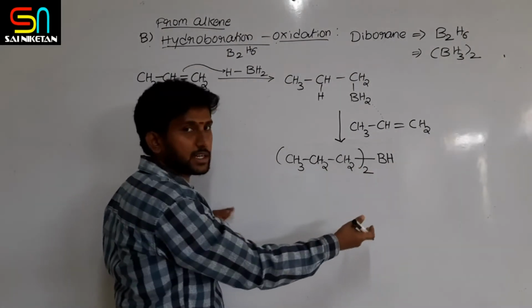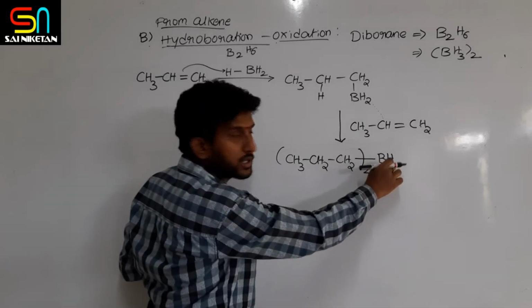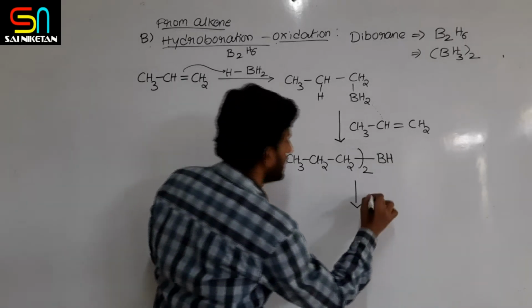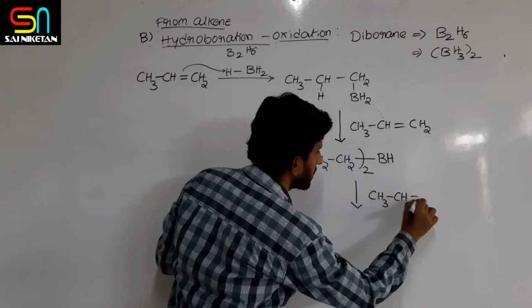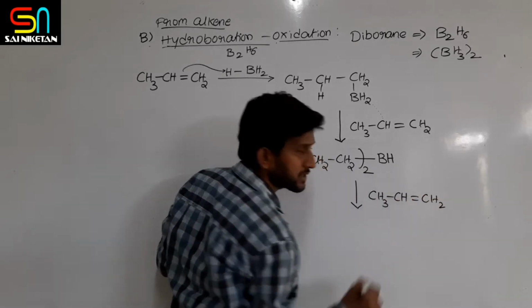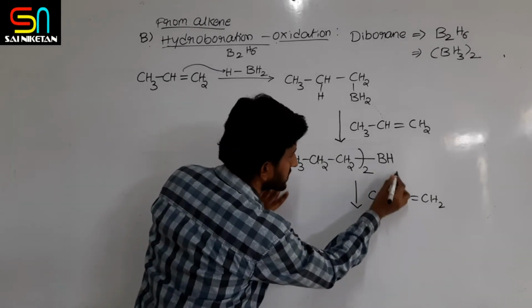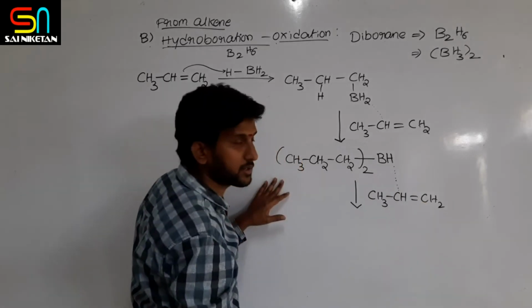Again the reaction can continue because one more hydrogen is available for hydroboration. One more propene will react with this, one hydrogen attaches to the carbon and boron attaches to the other carbon.